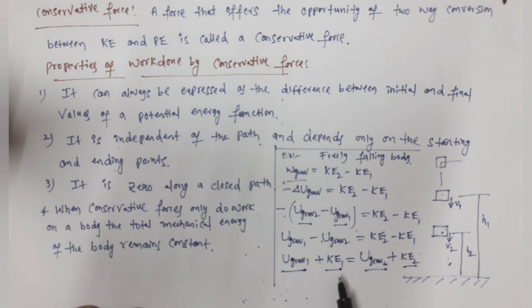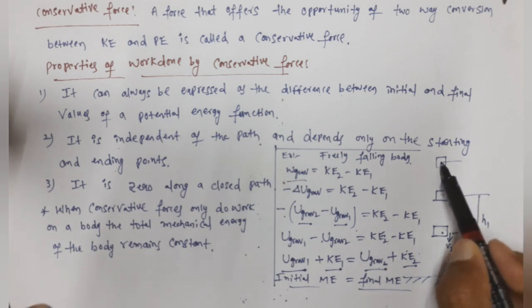So what are we proving here? The sum of these two things is called the initial mechanical energy, and it is equal to the sum of these two things, the final mechanical energy. This happens whenever only conservative forces do work on the system or body.